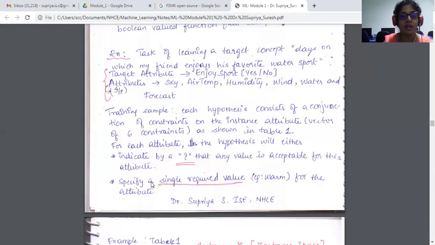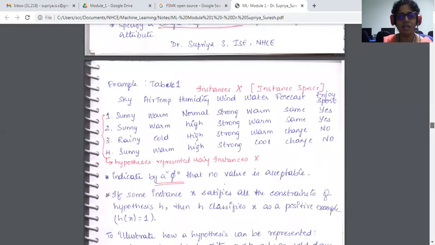Then there is a specific required value. For example, today the climate is warm, today the humidity is normal. There are certain specific values it can take. And the third one is ϕ. The ϕ indicates that nothing is acceptable, that no value is accepted. He's a little reserved. He says, no, I'm not ready to take up any of these. So the ϕ indicates that no value is accepted.